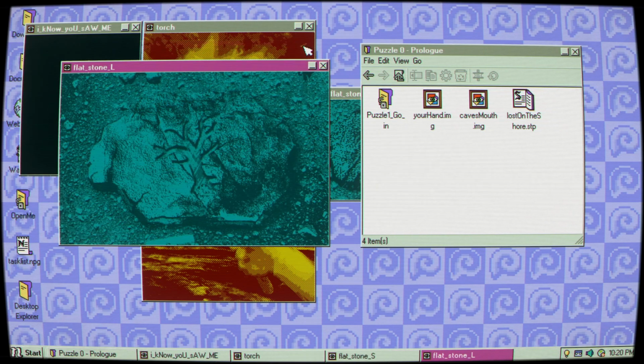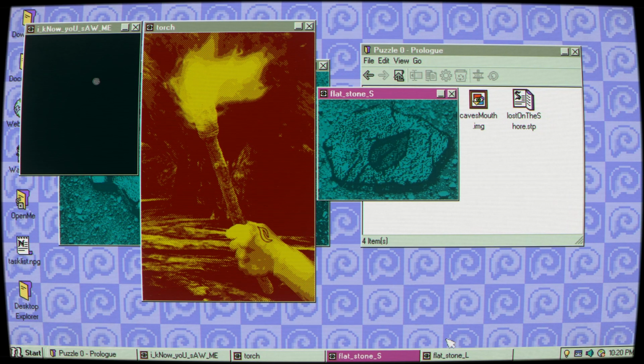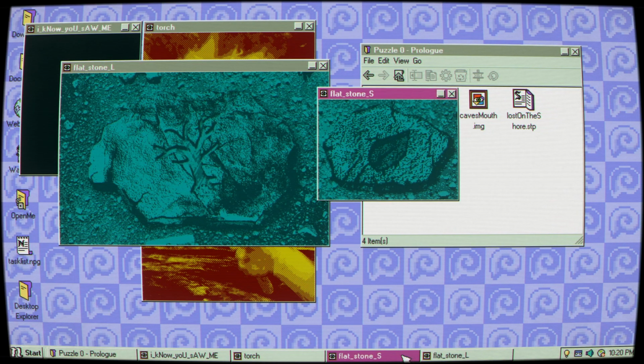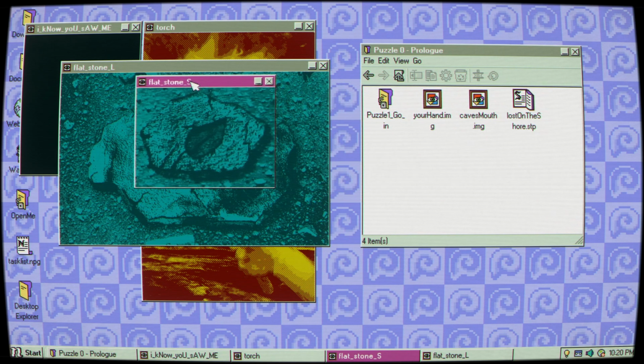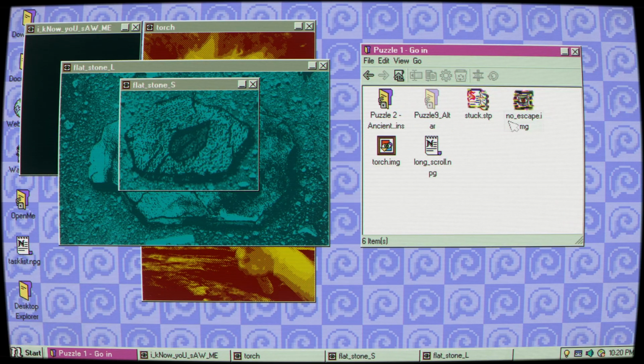Okay, we can take these off. So we've got the Know You Saw Me, we've got the torch, we've got flatstone S and L. And let's see if we can find where that other one was.